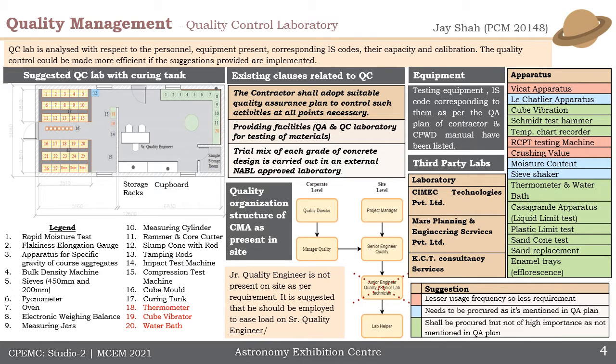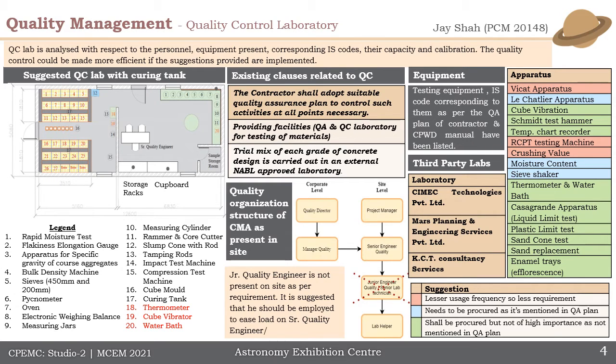Coming to the quality management, for the quality control laboratory, the QC lab is analyzed with respect to the personnel, equipment present, corresponding IS codes, and the capacity and calibration. On the basis of all this, we suggested the QC lab along with the attached curing tank. Also, we studied the existing clauses related to quality control and we also saw the organizational structure and we found that the junior engineer quality control was not present on the site and it should be present.